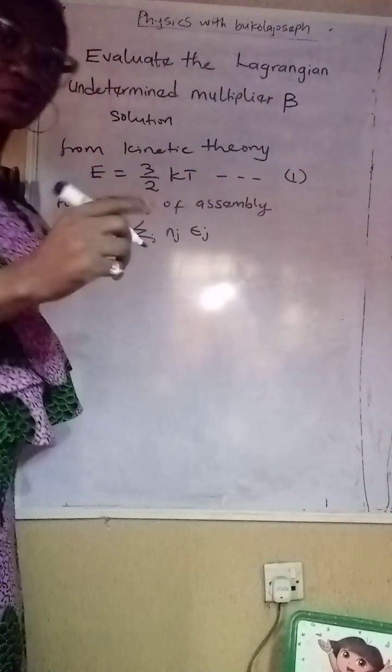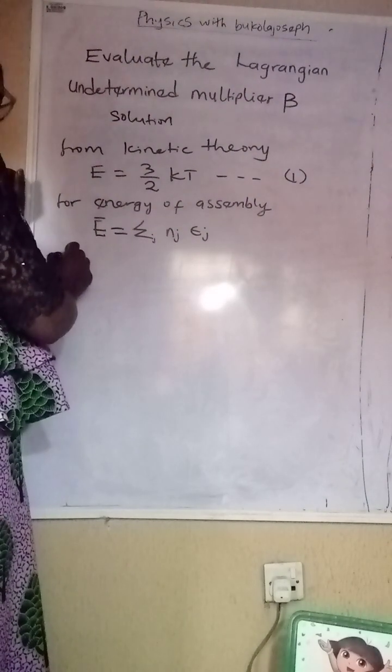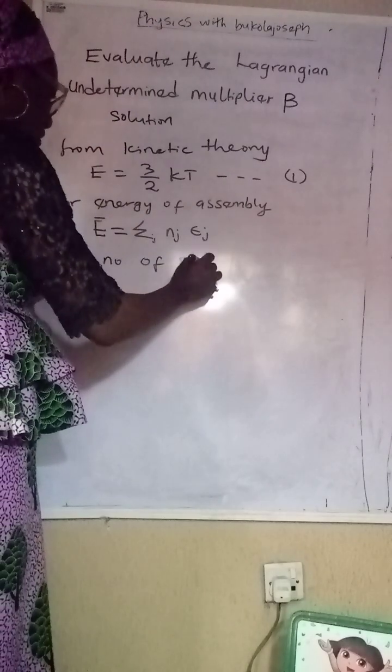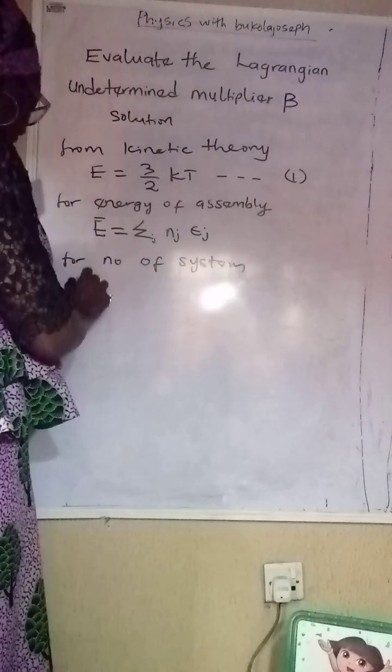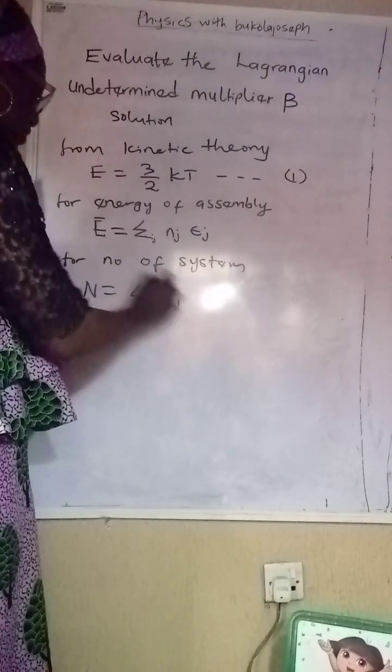Now for the number of systems, that's N, we say N is equal to sigma over j of Nj.